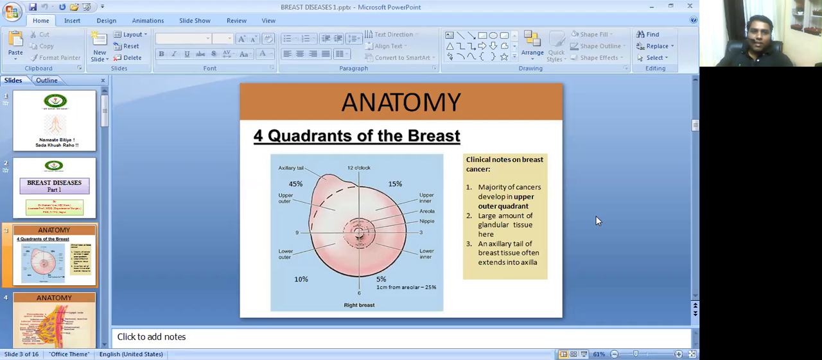In this, the majority of breast cancers develop in the upper outer quadrant of the breast. This has to be kept in mind because this question is asked many times in multiple choice questions. Near about 45% of cases of breast cancer occur in the upper outer quadrant of the breast.